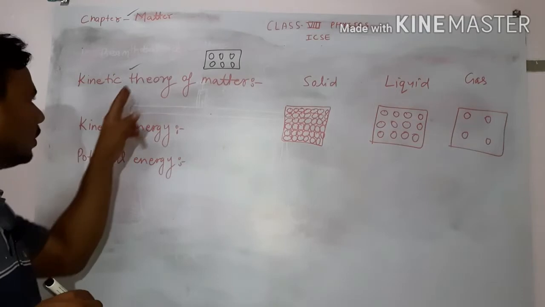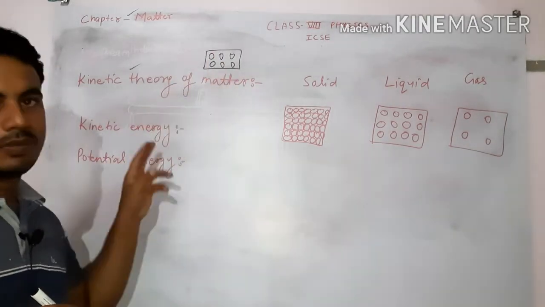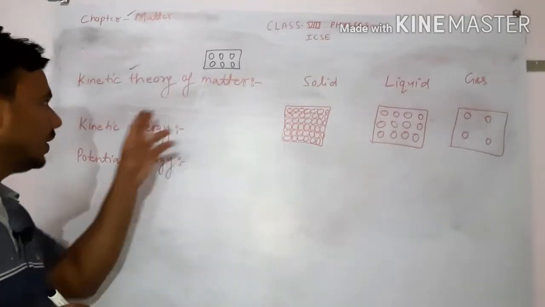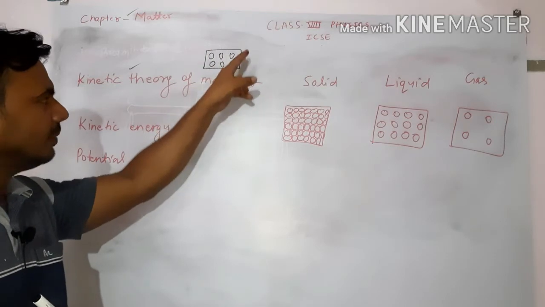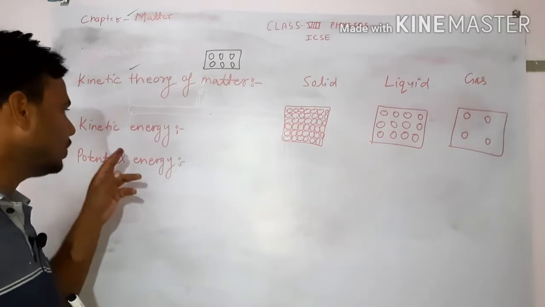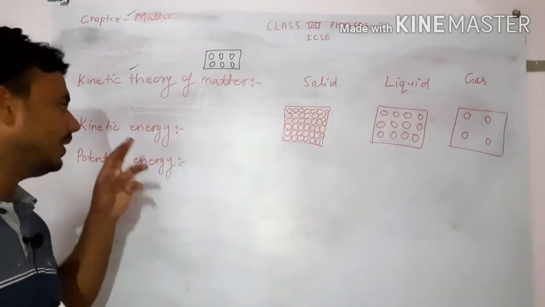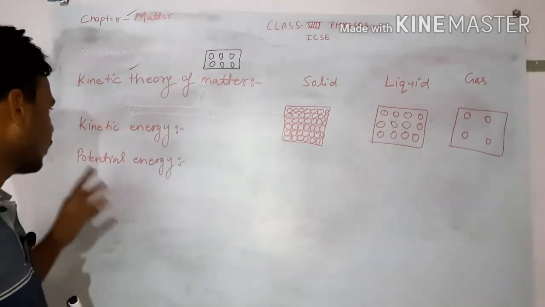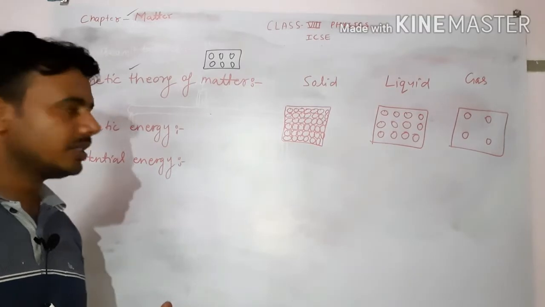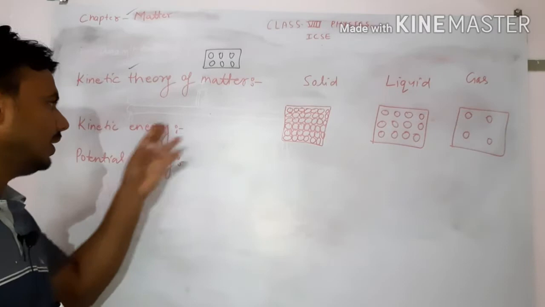Now we will see what the kinetic theory of matter is, what the kinetic energy of the molecules is, and what the potential energy of the molecule is. What is the kinetic theory of matter? We know that in matter the molecules are in continuous random motion, due to which they possess kinetic energy. The kinetic energy of the molecules increases on heating.